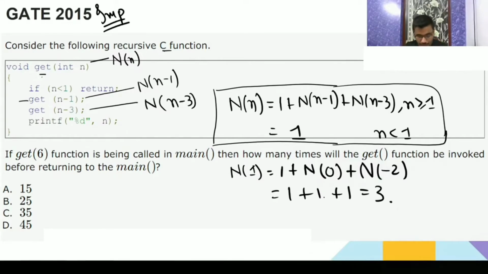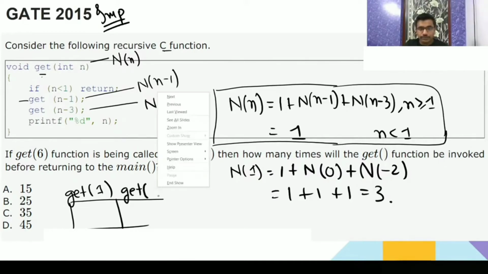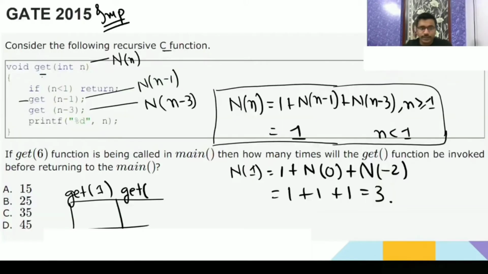3 times. Understood? Bhaskar is saying 2. It should be 3, because this is one function call, then this is one function call, then this, see, gate 1. Once the condition is checked and found false, it will go to gate 0. On gate 0 it will go. Is it clear?